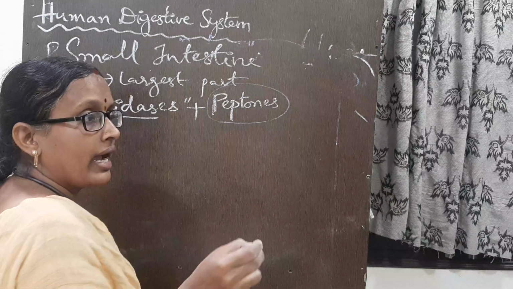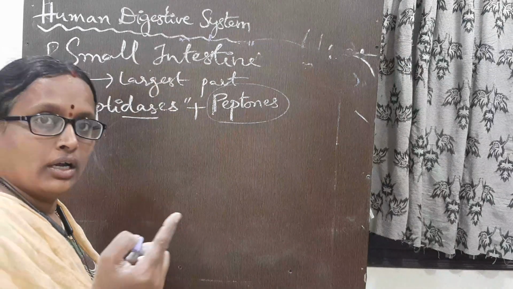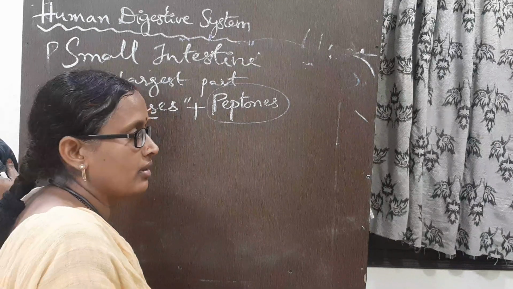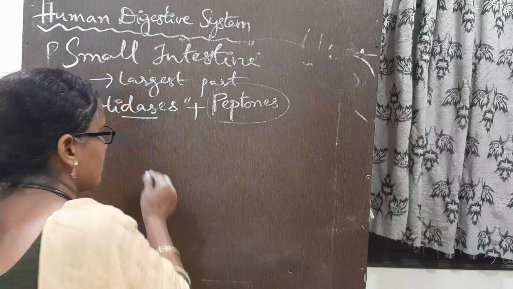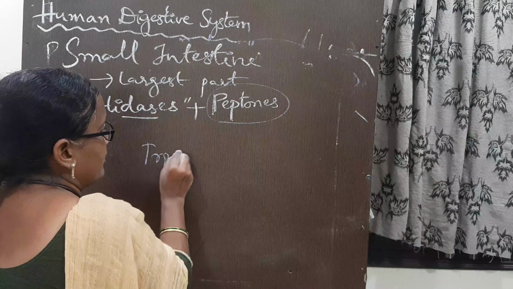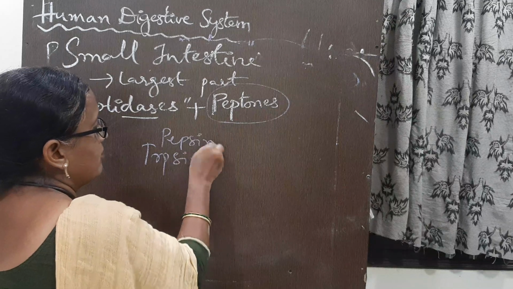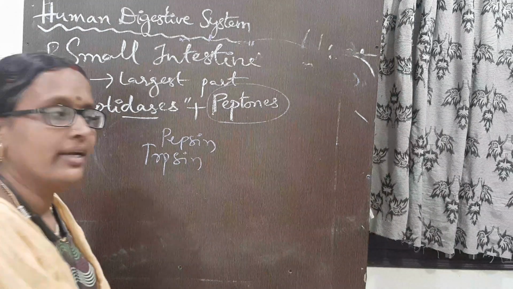From proteins. Pepsin is secreted by the walls of the stomach and trypsin is secreted by the pancreas.